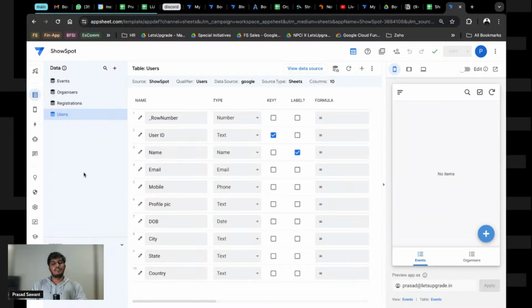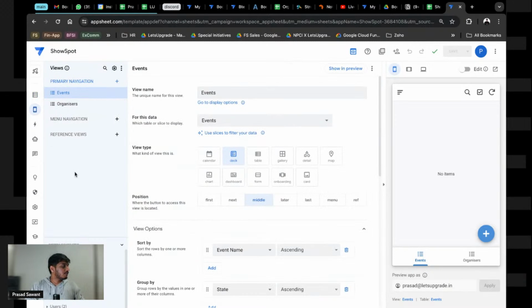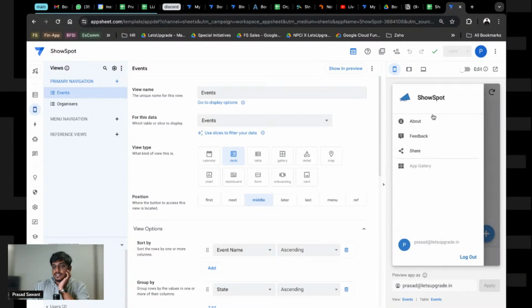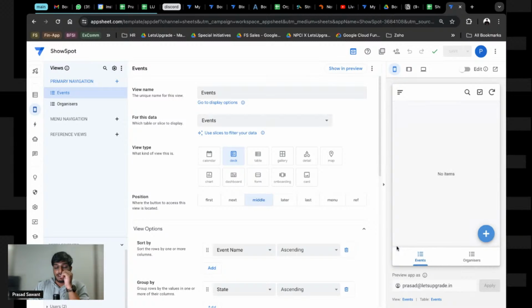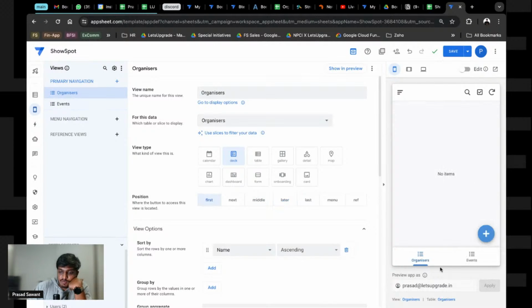See, now we have done the data, right? And events and organizers. But again, I do not want to show events, so I'll just go and delete this view. Currently, I do not want to show organizers as an event, right here. See, one more thing I'll tell you: there are ways where you can place your views. Views basically means how the app looks for every page that comes, right? If I select the organizers part and put it first, it will just switch places here, right? And it's middle, data, last, and menu.